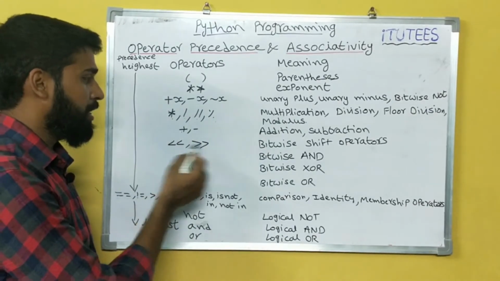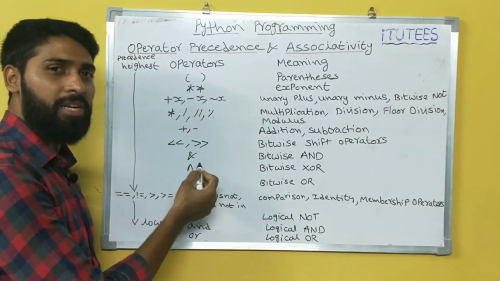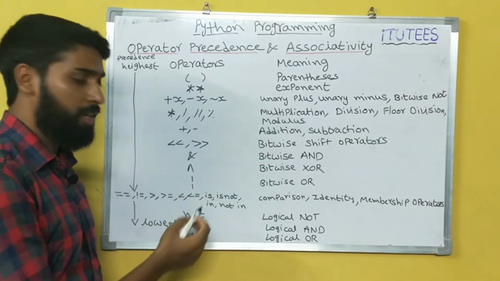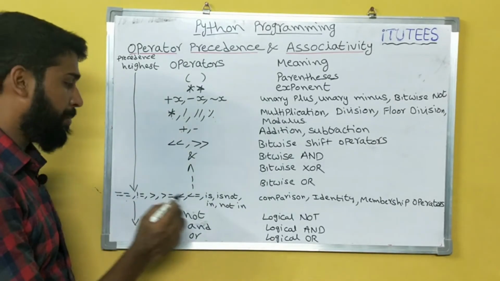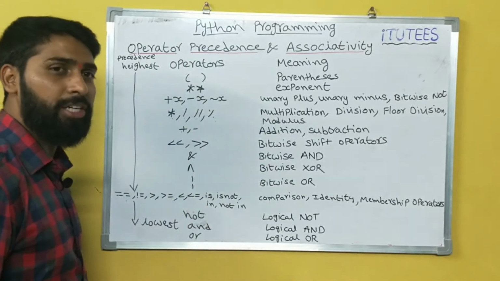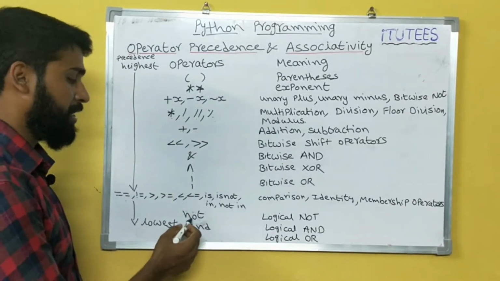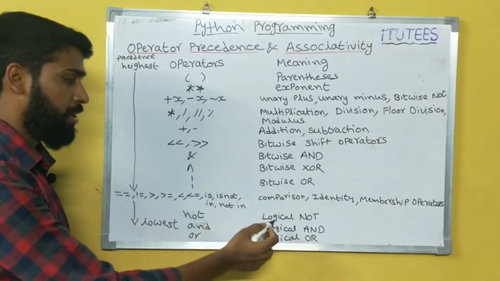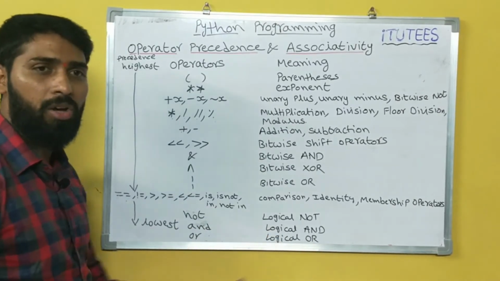Next bitwise shift operators. Next bitwise and, bitwise XOR, bitwise OR. Next comparison operators, identity operators and membership operators. Next precedence goes to logical not, logical and, and logical or.